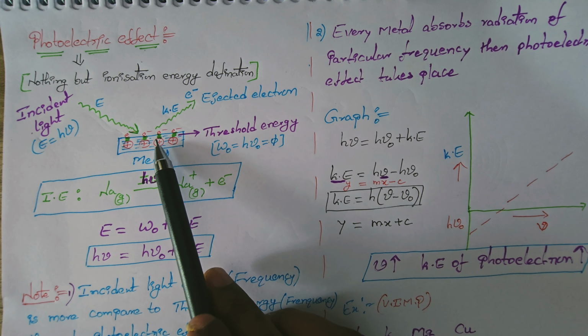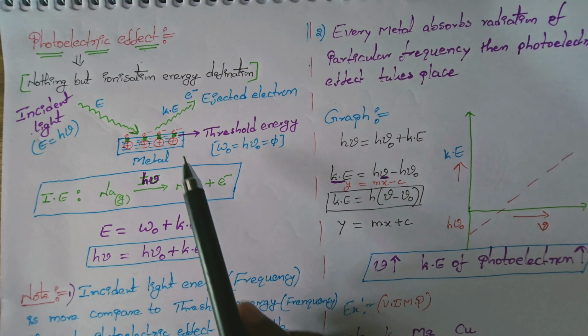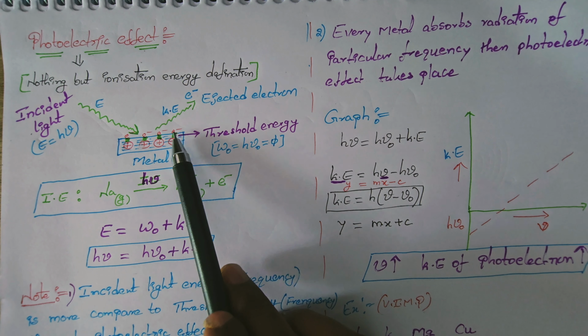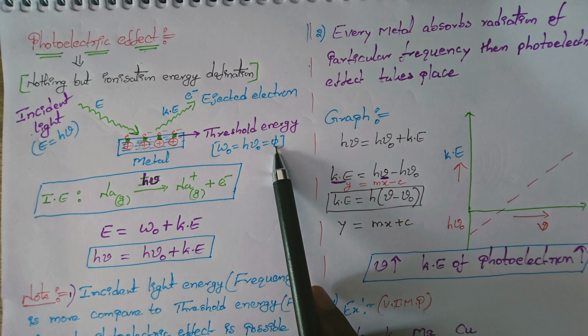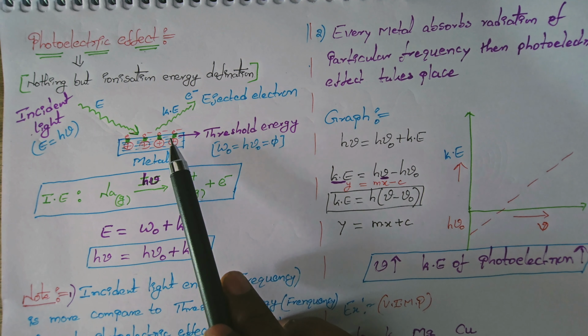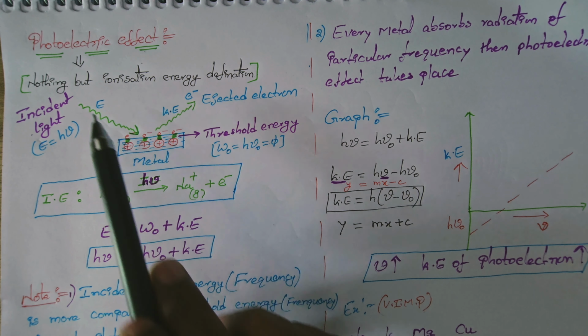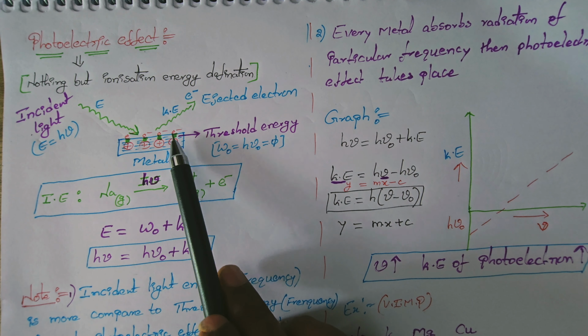One part breaks the interaction between the nucleus and the valency electron. The interactions present here are broken by some amount of the incident light energy. The interaction between nucleus and valency electron is nothing but the threshold energy. The threshold energy W naught is equal to h nu naught. So threshold energy is the metal-related energy. So this incident light breaks the interaction between nucleus and valency electron.